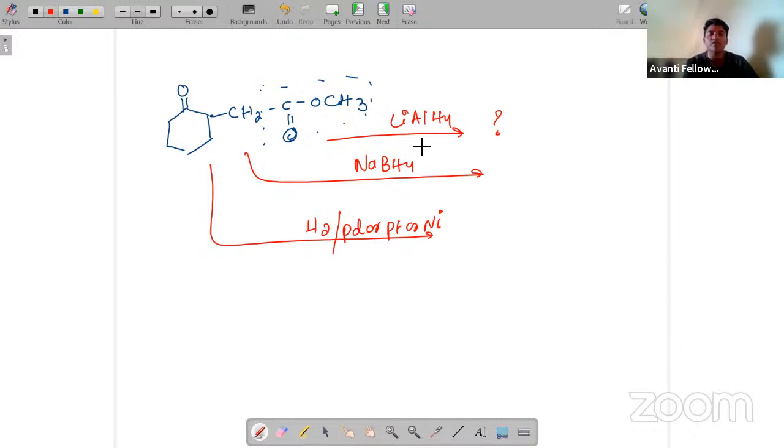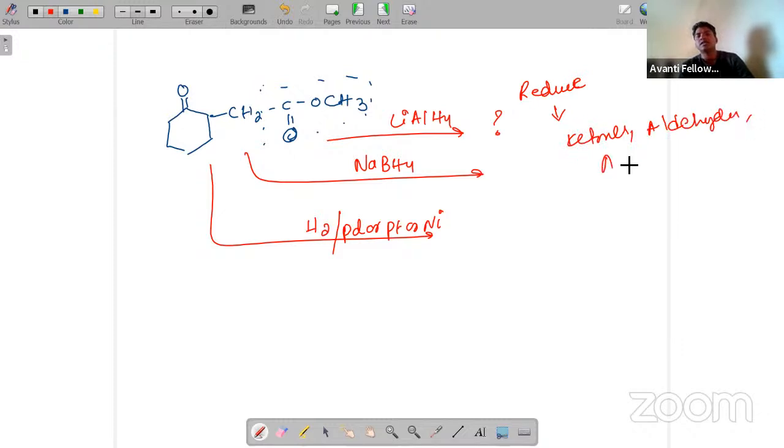Always remember, LiAlH4 can reduce ketones, aldehydes, acids, and their derivatives like esters and acid chlorides.